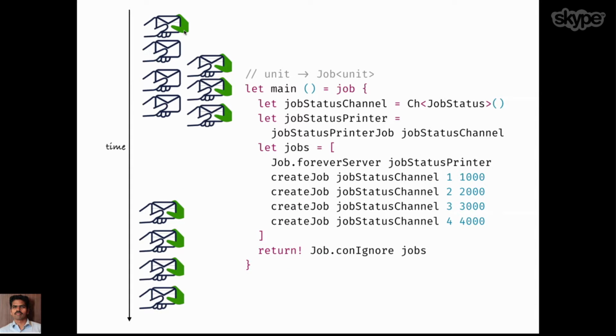When it comes to orchestration, the main function that puts things together is pretty simple. It creates a channel, then creates a printer channel and printer job, puts all the jobs together in a list and runs all the jobs parallelly. All the jobs execute in different time frames and send their status to the printer, and the printer receives all of them together and prints them. A much more powerful abstraction with less code.